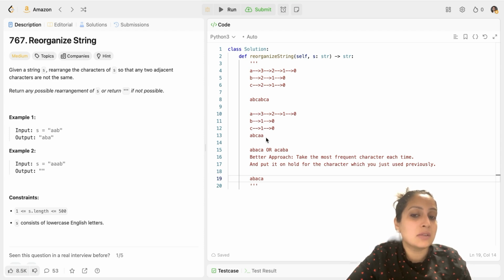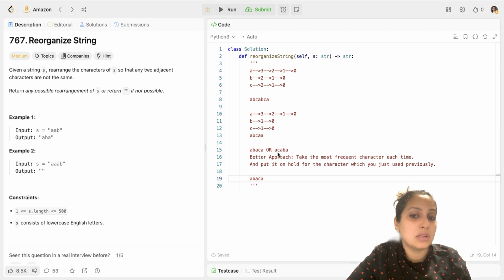And you would say that since two A's are coming together, the output should be an empty string. But that's not true. There is a rearrangement possible for this, which would be A, B, A, C, or A, C, A, B, A, in which all the adjacent alphabets are different. So, how to achieve this?